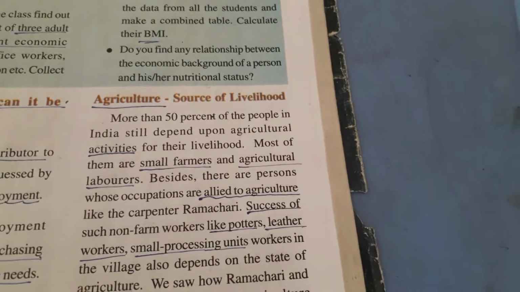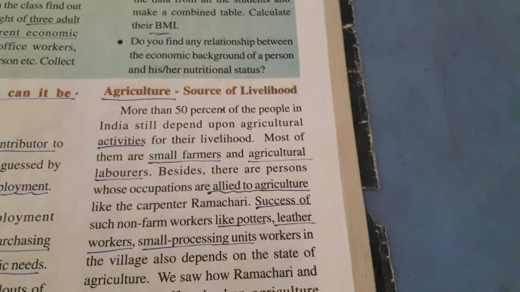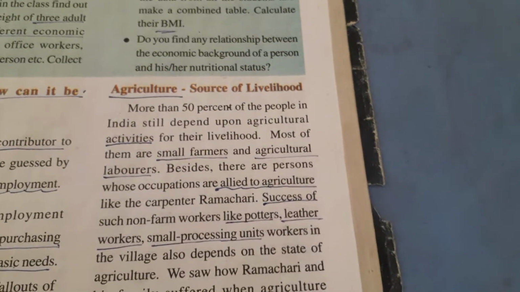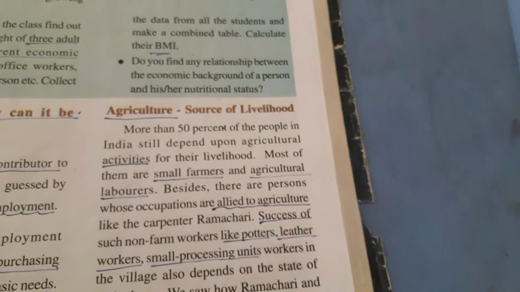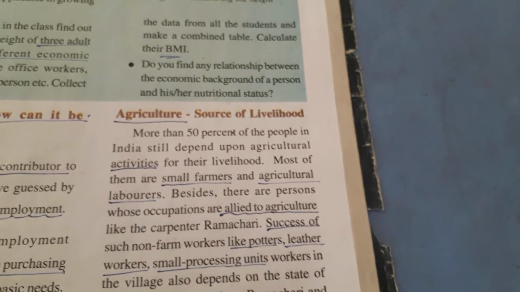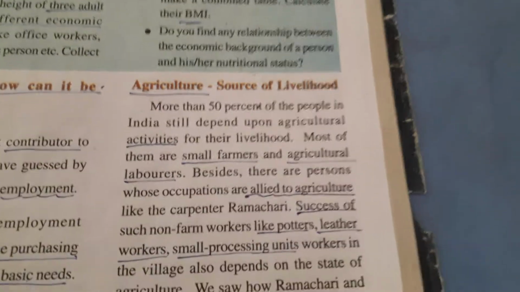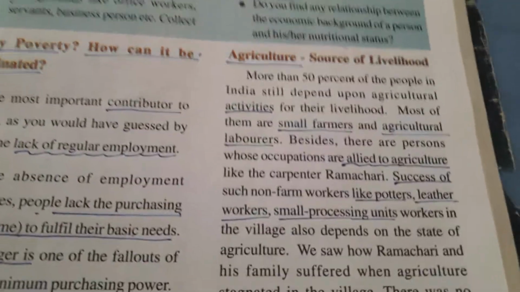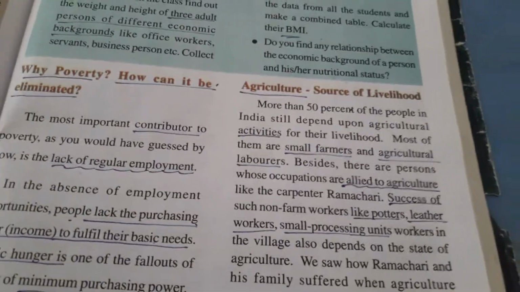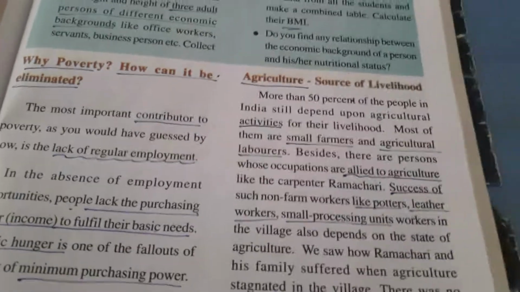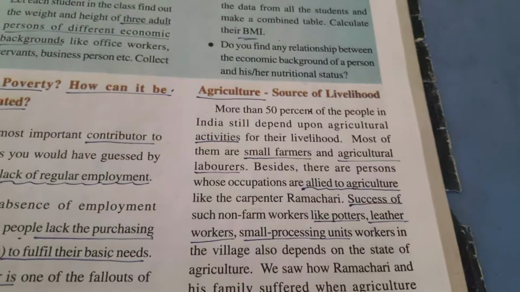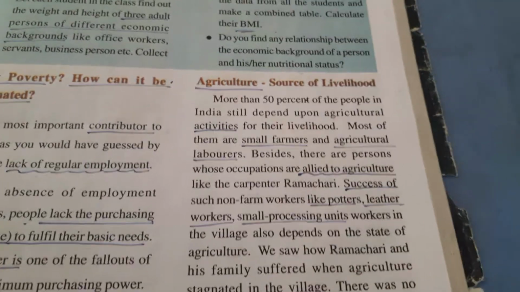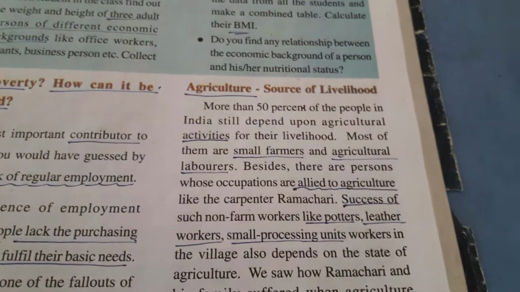Besides, there are persons whose occupations are allied to agriculture, like the carpenter Ramachari. Many artisans and professional persons in rural areas also depend on agriculture. If agriculture is prosperous, then farmers, laborers, as well as the people depending on agriculture will get more income. If not, they are also unable to earn more income.